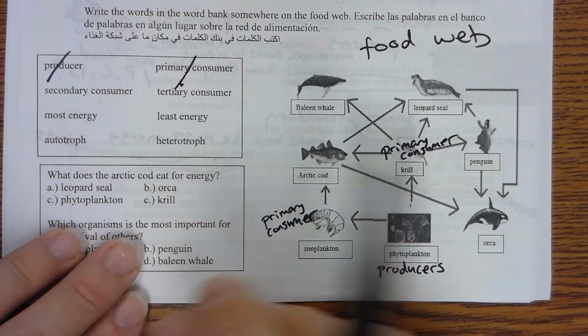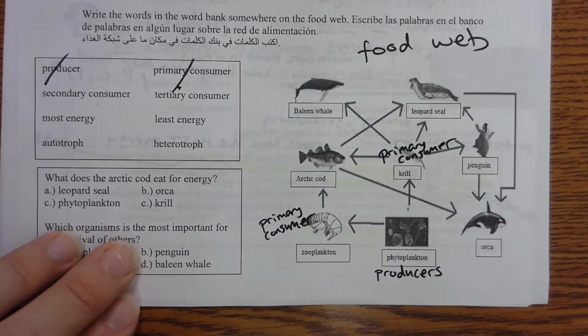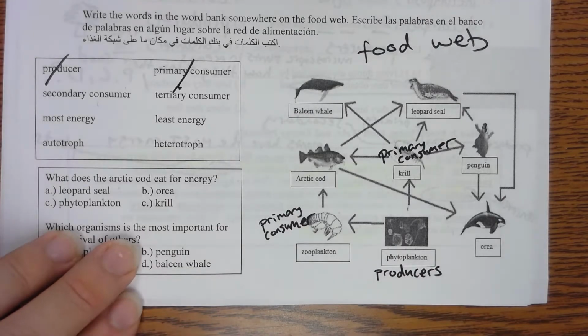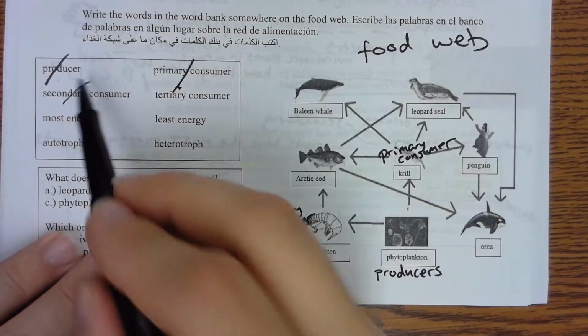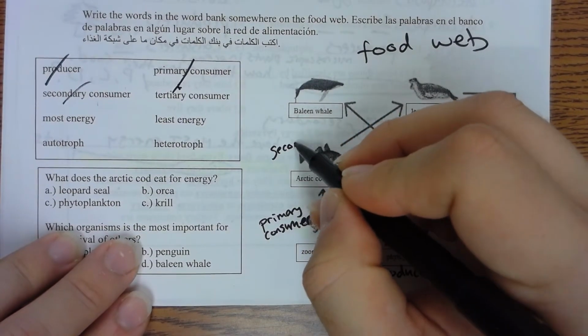Secondary consumers eat primary consumers. So who are the secondary consumers? I see 1, 2, 3, 4 secondary consumers. So the Arctic cod is a secondary consumer.